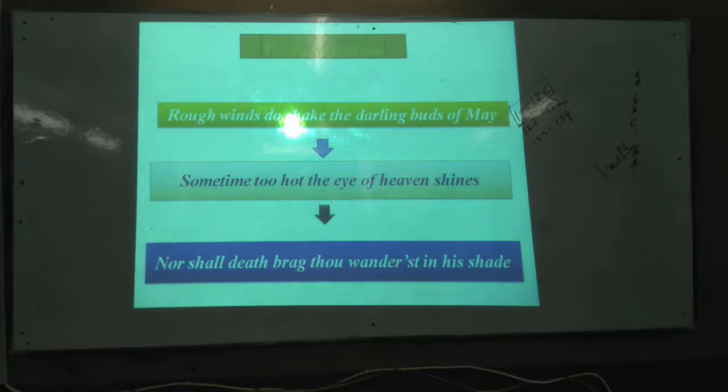What does that mean? Heaven is a place, it's not a human or animal. That eye means the sun. Eye of heaven here means the sun. The sun shines. It is compared with a human eye. That's why it's a personification.